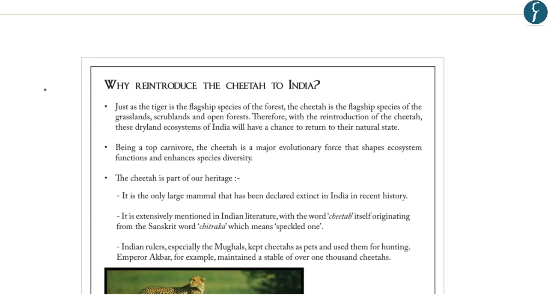Now, regarding the need to reintroduce the cheetah in India, the report says that just as the tiger is the flagship species of the forests, the cheetah is the flagship species of grasslands, scrublands, and open forests. Further, the report says that with the reintroduction of cheetah, these dryland ecosystems of India will have a chance to return to their natural state. So, simply, the need to reintroduce the cheetah in India is because it will help in conservation of the dryland ecosystem of India.